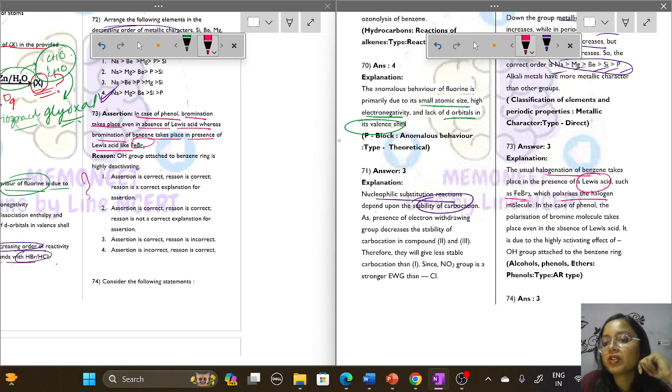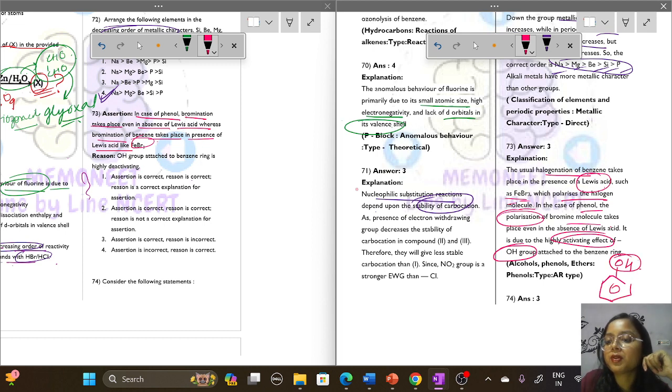Why is it so? Because the Lewis acid polarizes the bromine molecule, and in the case of phenol the polarization of the bromine molecule takes place on its own. Why is it so? Because of the highly activating effect of the OH group which is attached to the benzene ring. Phenol has an OH group attached to it.